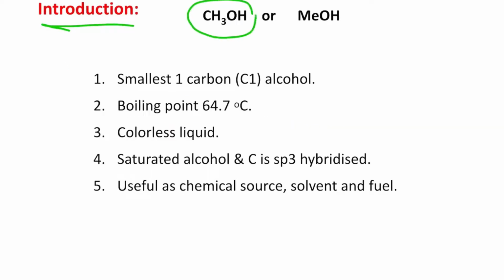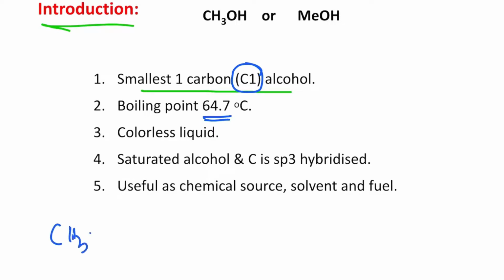Introduction. This methanol is represented as CH3OH or MeOH. This is actually a one carbon compound, the smallest alcohol, you can say a C1 carbon source, and the boiling point is 64.7. But remember, it is not that volatile because CH3OH can form hydrogen bonding. The hydrogen is delta positive and it can form hydrogen bonding with the oxygen of another methanol molecule. Because of this intermolecular hydrogen bonding, this compound's boiling point is 64.7, although its mass is significantly less.